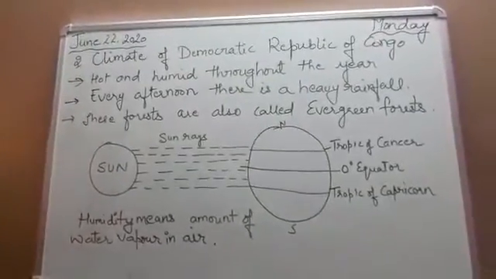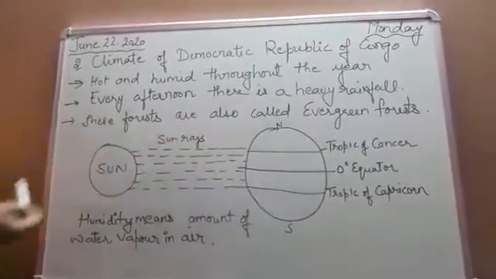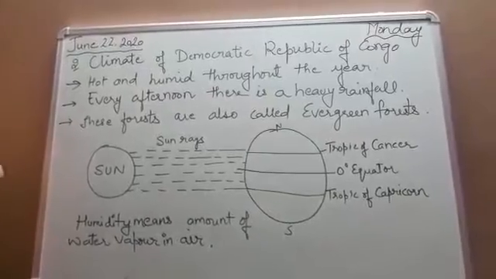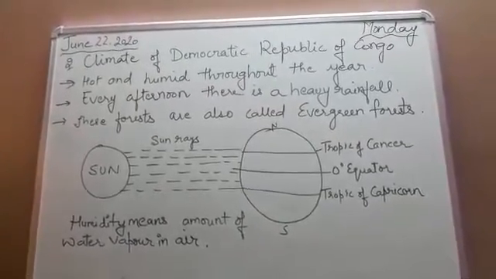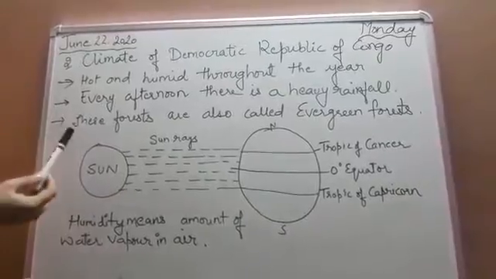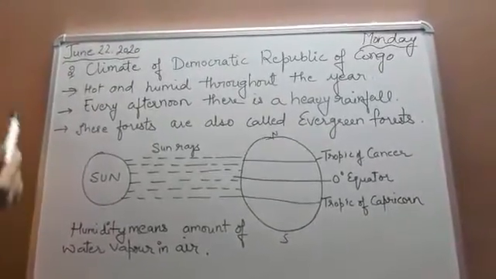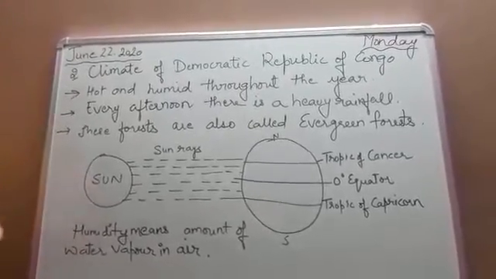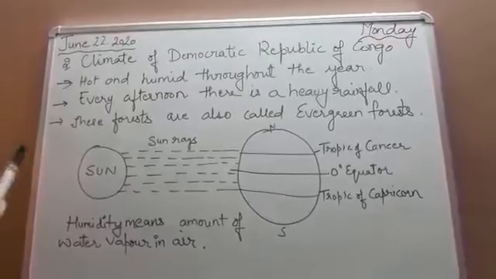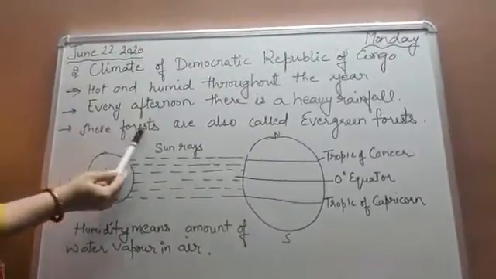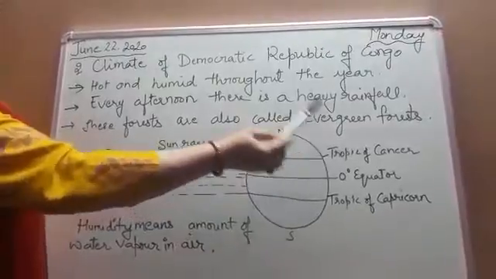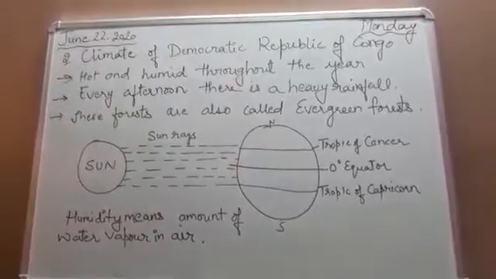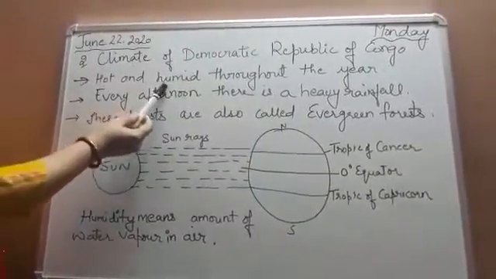Now these forests are also called evergreen forests because the trees in these forests do not shed their leaves at one time of the year. They shed their leaves at different times or different seasons of the year, and that's why these forests remain green throughout the year. Because of this, these forests are also called evergreen forests. So the climate of Democratic Republic of Congo is very hot and humid throughout the year.